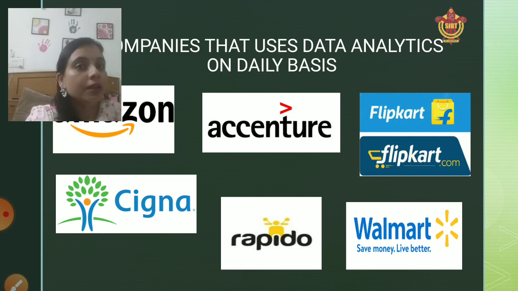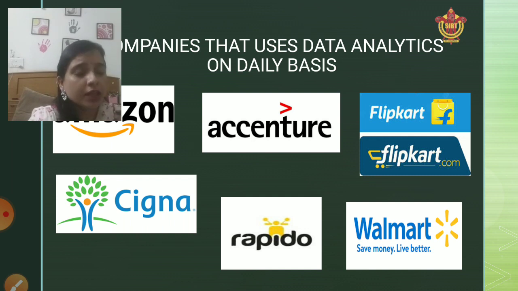For example, if we talk about Flipkart, whenever you want to buy something on Flipkart, say I want to buy a pen drive, when I search for it and go through all the pen drives, even though I'm not buying it, next time it will show me on top of my ID the variety of pen drives I can buy.